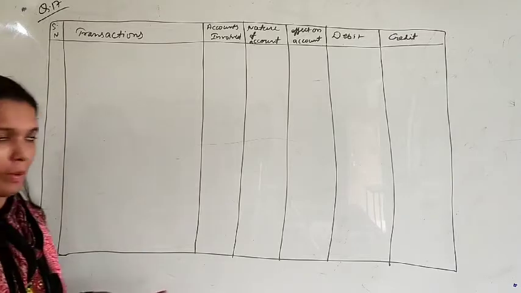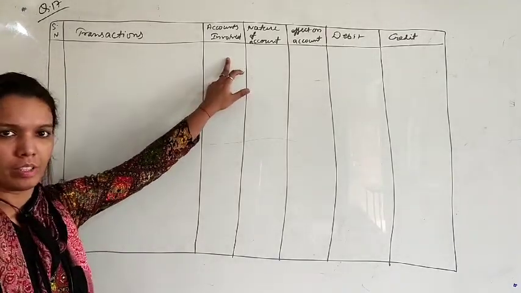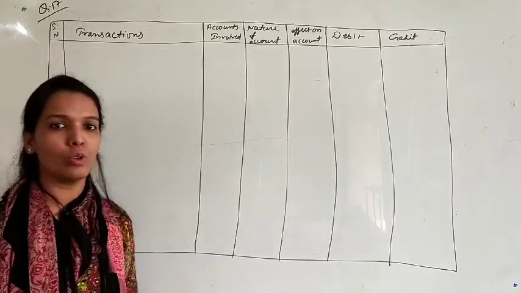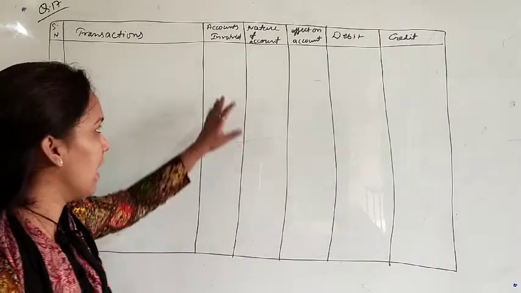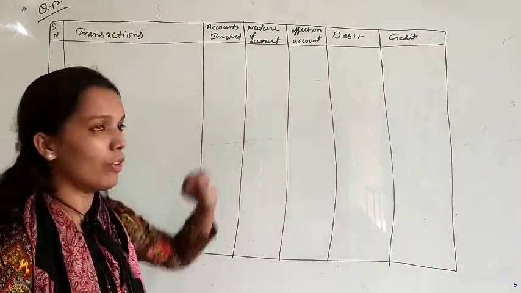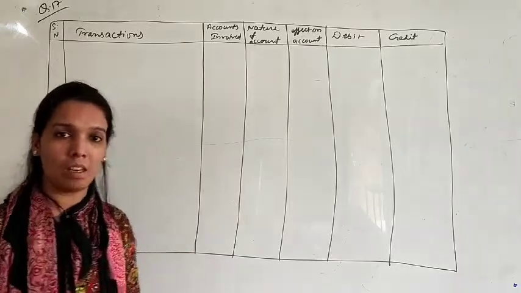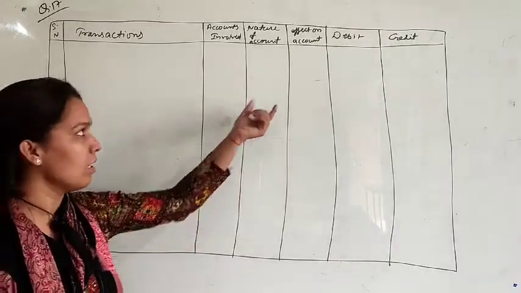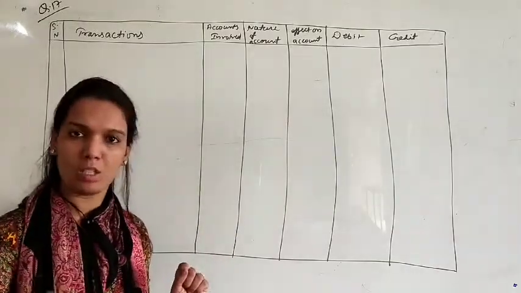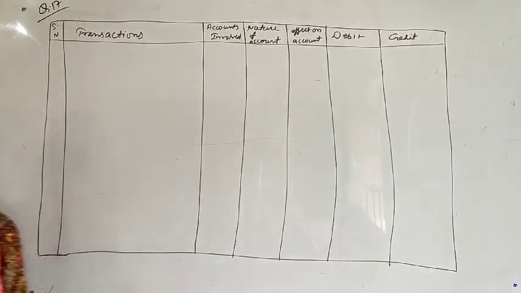I have made a format here. Serial number, transactions, accounts involved. Accounts involved means, as I told you, which two accounts are affected by the transaction, that we will write here. Nature of account: assets, expenses, incomes, liability, capital, whatever it is, we will write here. Effect on account, that is increased or decreased. Debit and credit, that will be the amount. Okay, so let's start with the first point.